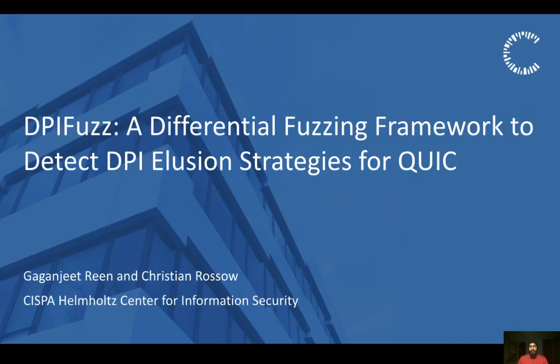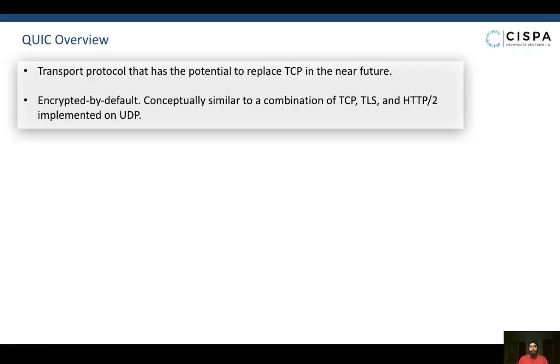Hello everyone, my name is Gaganjeet Reen and today I will be presenting DPIFuzz, a differential fuzzing framework to detect DPI elusion strategies for QUIC. This is my joint work with Christian Rosso and was developed during my time at the CISPA Helmholtz Center for Information Security. Let's start with an overview of QUIC.